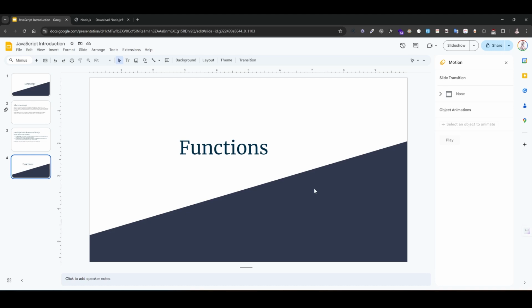Just like your eye is a function in your body because it can only see things. You cannot hear through your eyes. You can only see with your eyes. So it's a function. So that's how it is in JavaScript.